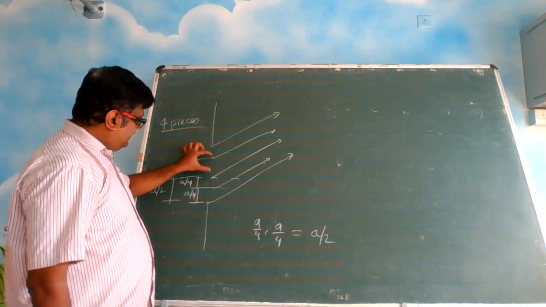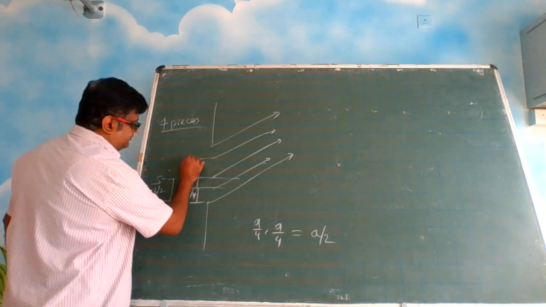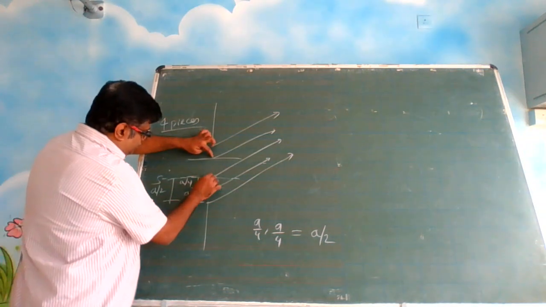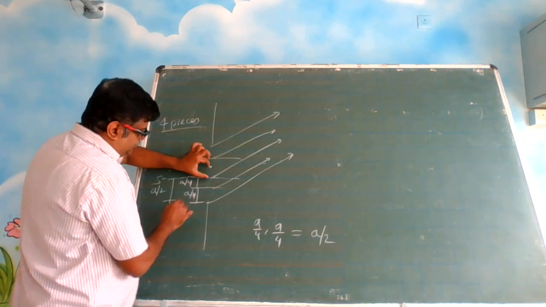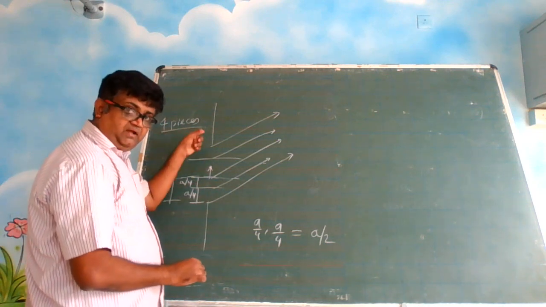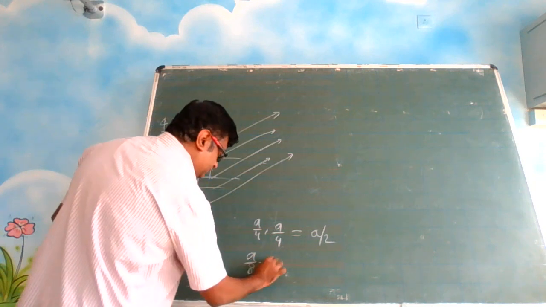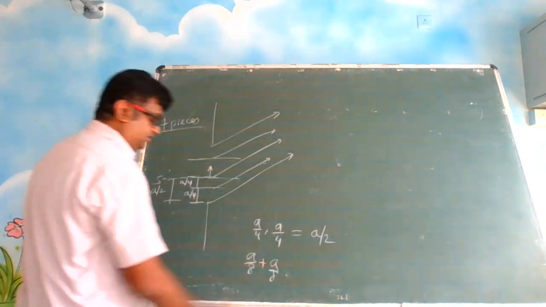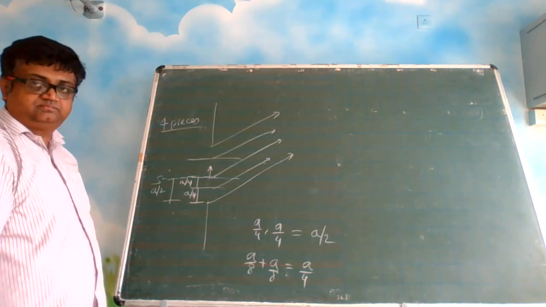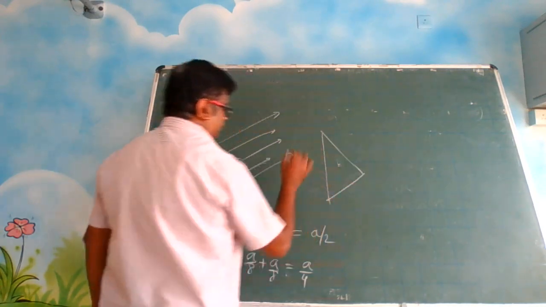So, piece 1 and piece 2, this is the center line, this is the first line, slices. So, इन दोनों के बीच में मुझे ऐसा कोई पॉइंट मिलेगा जो इधर से a by 8 है, a by 8 ऊपर है और a by 8 नीचे है, a by 8 ऊपर है और a by 8 नीचे है, दोनों को मिलाकर कितना हुआ? a by 4. Right? So you will get a triangle like this if you solve it.